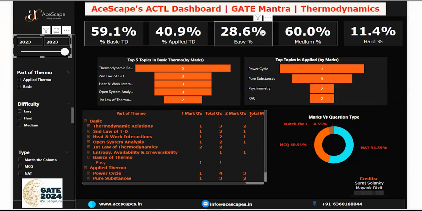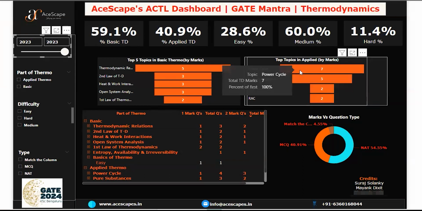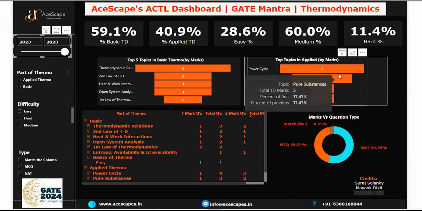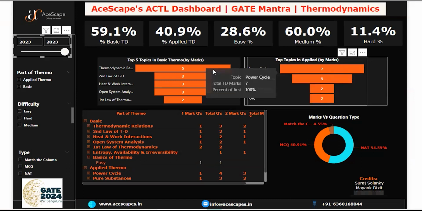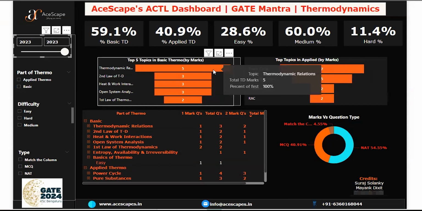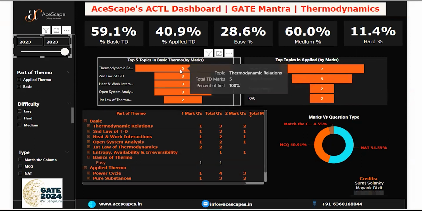And you can see applied was 40%, but in that more power cycle questions had come. Power cycle and pure substance. Correct? Yes, sir. And thermodynamic relations had good questions. Correct? Yes, sir. So the entire paper was just this domain.